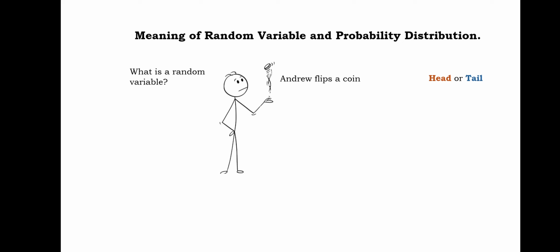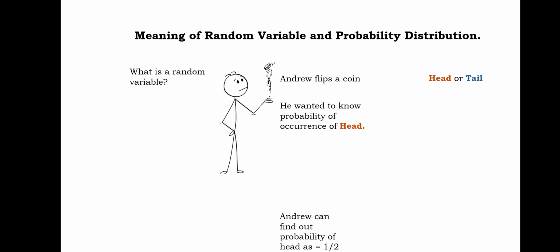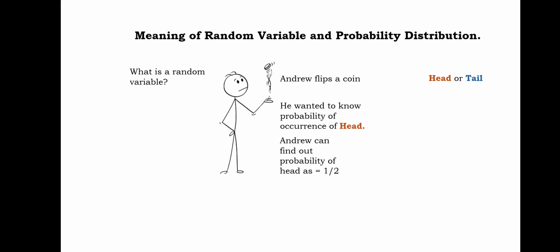Andrew knows in his mind that if he tosses a coin, he wants to know something. Because in probability, we want to know something. We want to know the chances of something. And here Andrew wants to know the chances of head. Andrew knows in his mind that head has a chance of 0.5 and tail has a chance of 0.5. It is very easy probability, right?